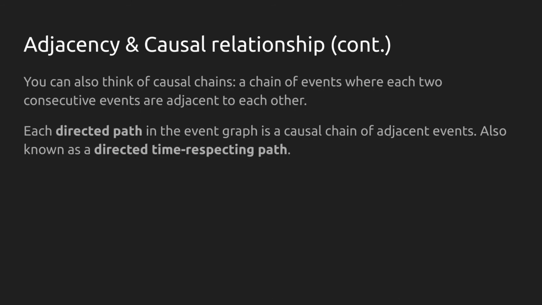Let's now think about a list of events, where each two consecutive events in the list are adjacent to each other. On one hand, this would be a valid causal chain, which is another way of saying that this would constitute a valid time-respecting path on the temporal network. On the other hand, this would constitute a directed path on the static event graph. We know that the spreading process can only spread through a temporal network over time-respecting paths. Now we can see the equivalency between paths in the temporal network and paths in the event graph.